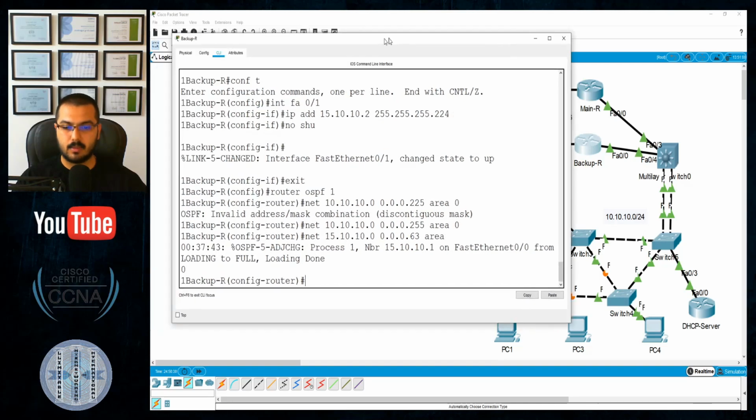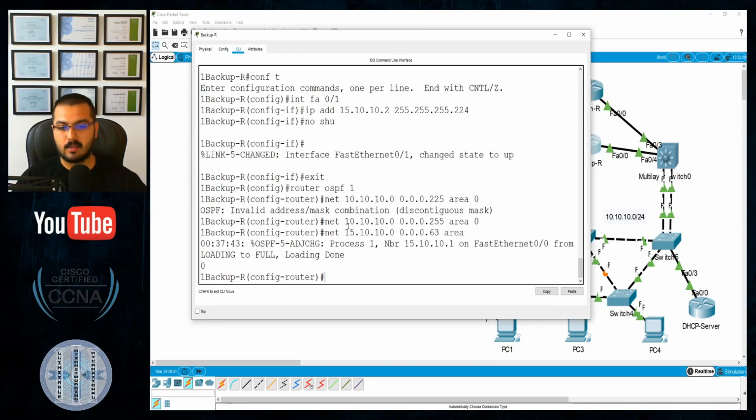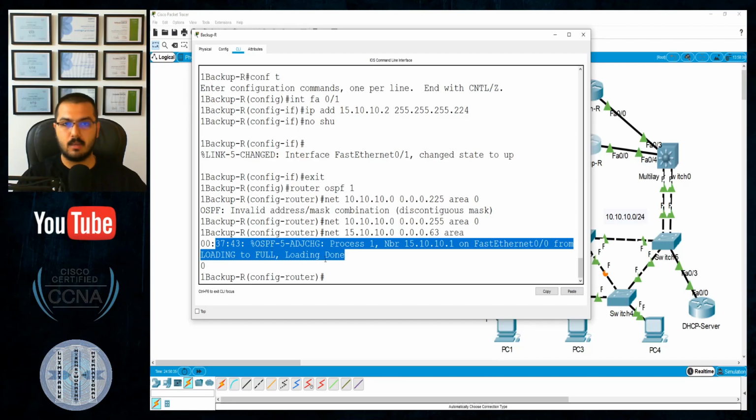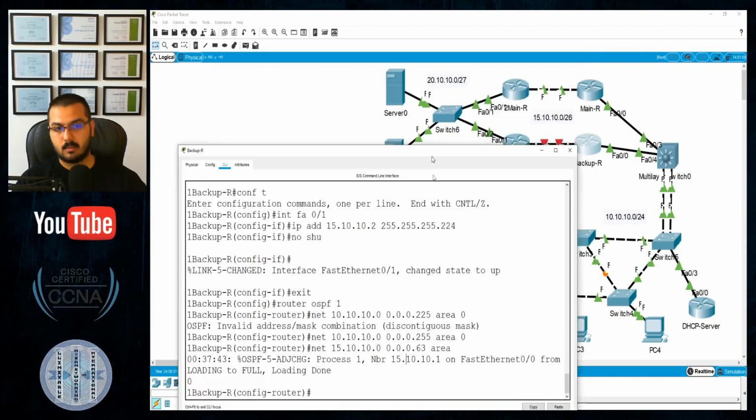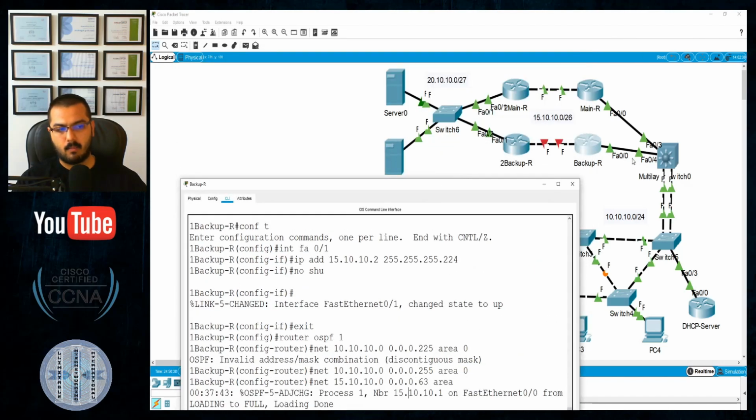I will have some comments after publishing this video saying that, sir, you have typed network 15.10.10.0 with this wildcard mask and with no error you have pressed enter. No, I did type 0 at the same moment that this annoying message popped up saying that the neighbor adjacency of 10 is established, of 15 is established.